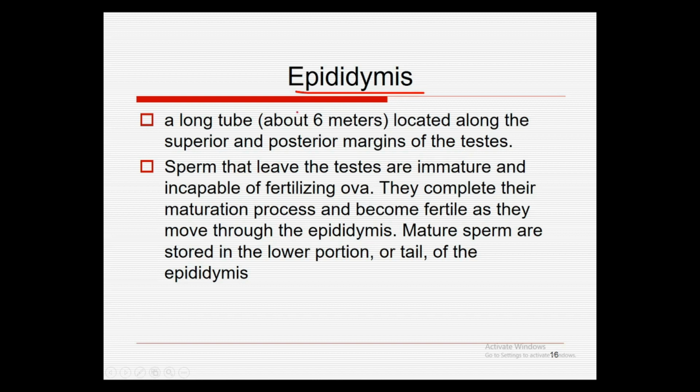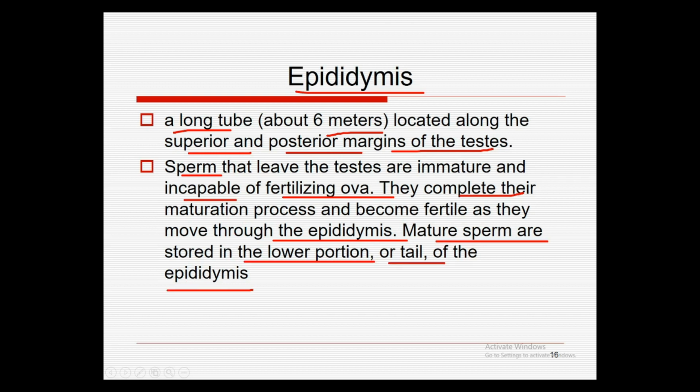Next we have the epididymis, a long tube about 6 meters located along the superior and posterior margins of the testis. Sperm that leave the testes are immature and incapable of fertilizing the ova, so they complete their maturation and become fertile as they move through the epididymis. Mature sperm are stored in the lower portion, the tail of the epididymis. So there is a head, then the body, and the tail of the epididymis, and here we have the testes.